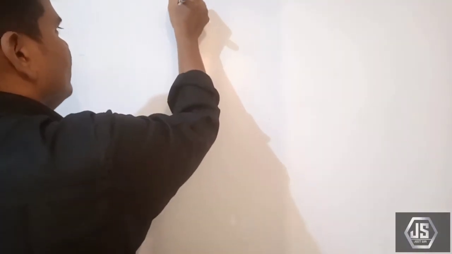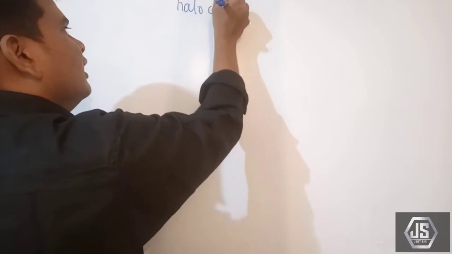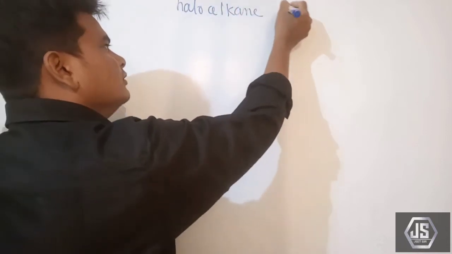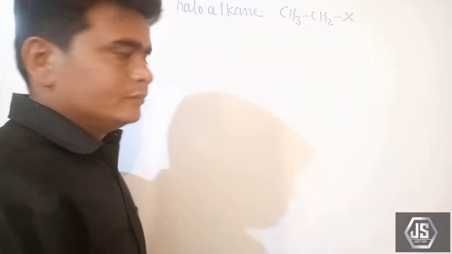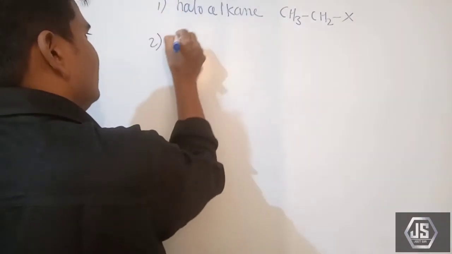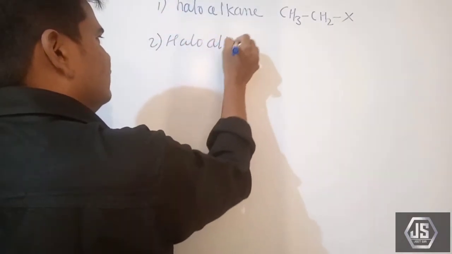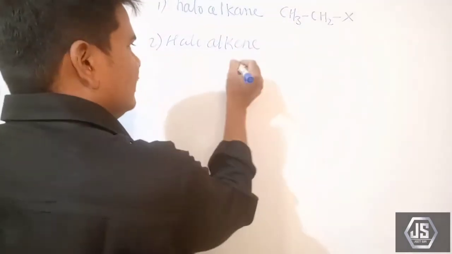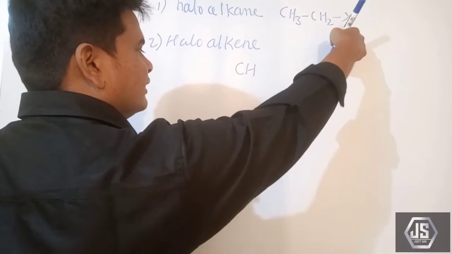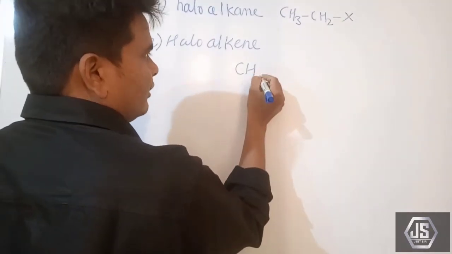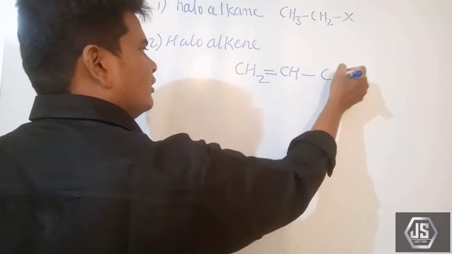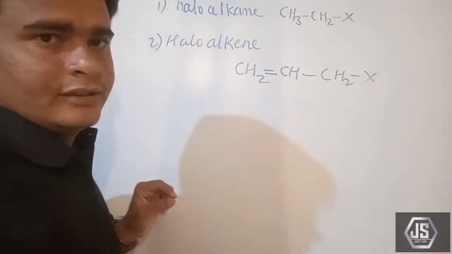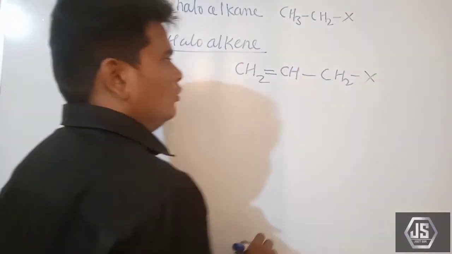Now we are going to see the types of haloalkanes. Already we have seen haloalkane. Haloalkane means the halogen atom is attached with a singly bonded carbon atom. Second one is haloalkene. Haloalkene means the halogen atom is attached with a doubly bonded carbon atom. Here we are taking CH2 double bond CH, single bond X. It is also known as haloalkenes.